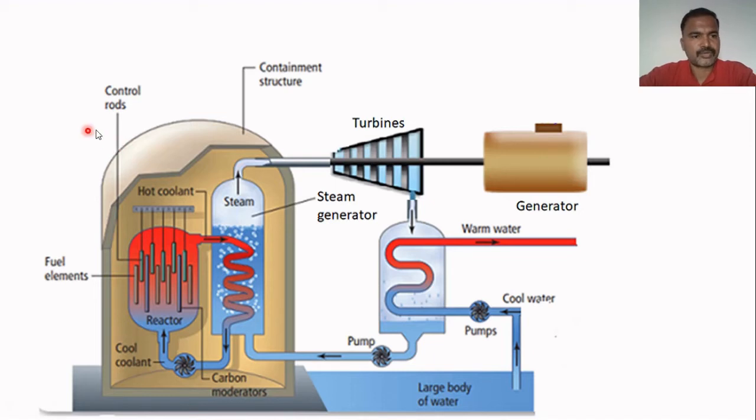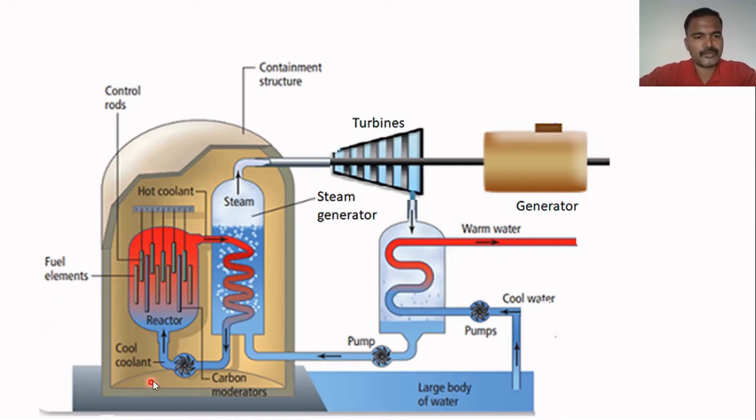Now let me consider one more important component, control rods. Control rods absorb the neutrons and stop the nuclear chain reaction from proceeding further. Control rods are made up of steel containing a high percentage of cadmium or boron which can absorb the neutrons.